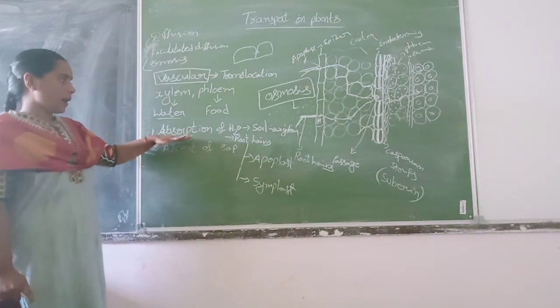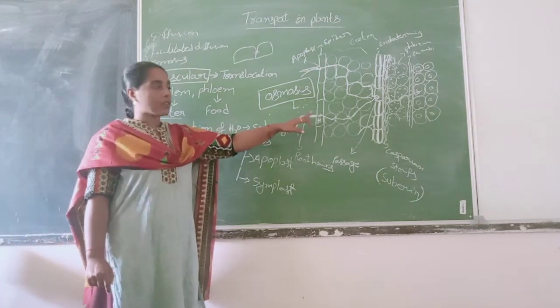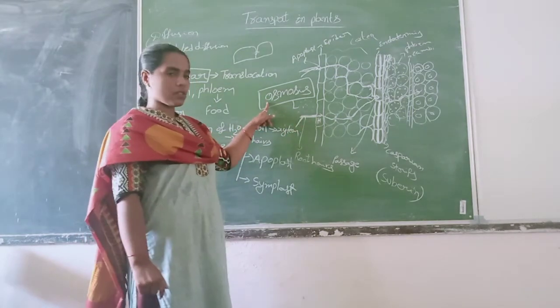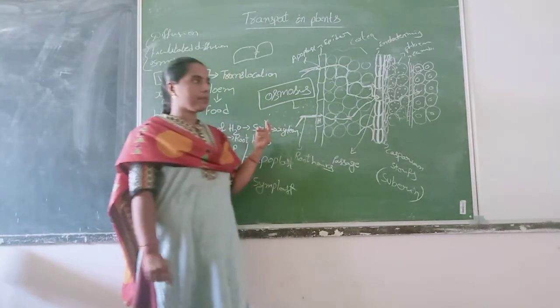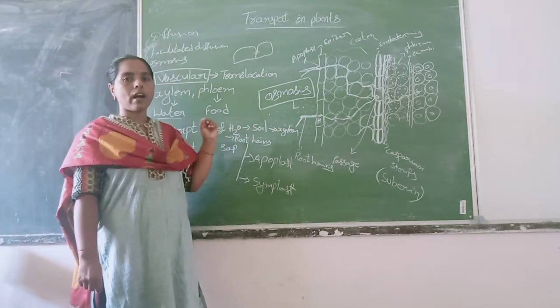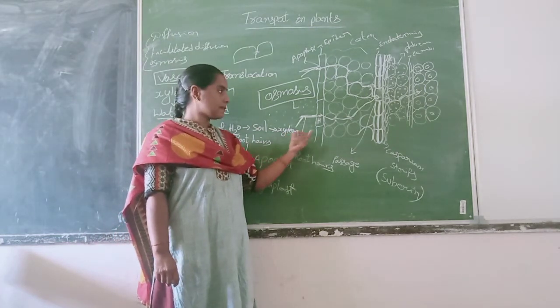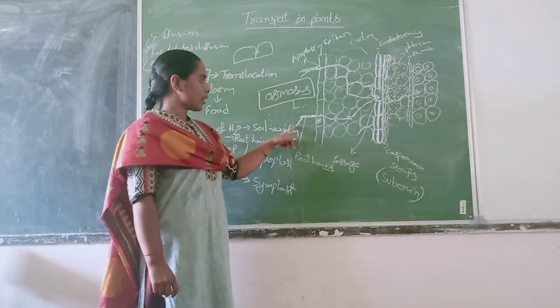Okay. Here, absorption of water takes place by root hairs. Root hairs absorb water by the process of osmosis. It means movement of water from low concentration to high concentration. When compared with the soil particles, plant cells have high concentration, so automatically water moves in.